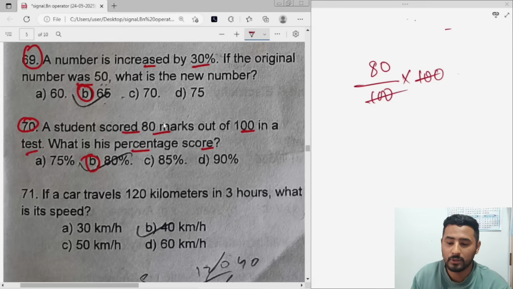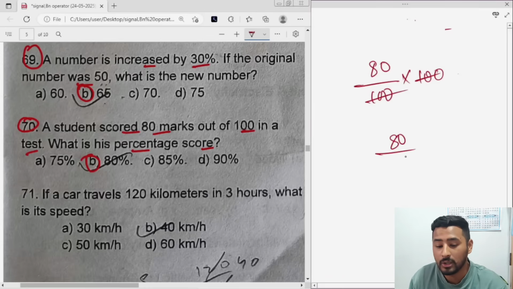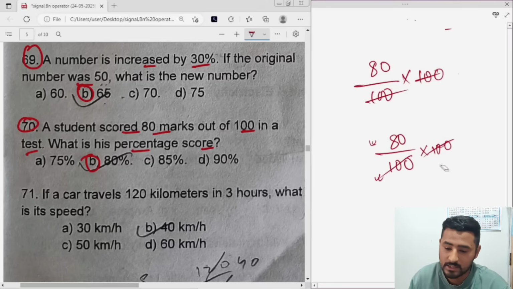So a student scored 80. I hope you understand why I took 80 above, because he is getting 80 out of 100. Out of 100, he is getting how much? 80. So just multiply, get the answer 80%. Okay, let's go next.